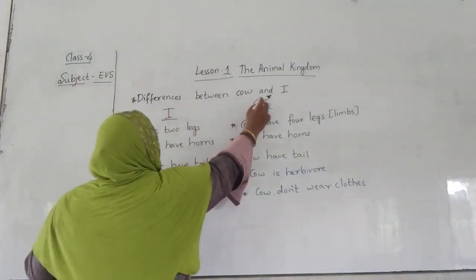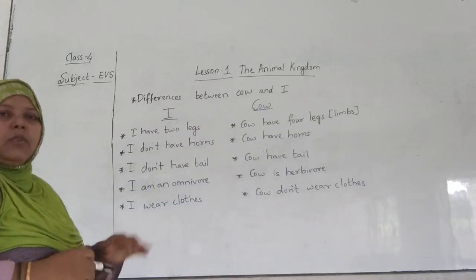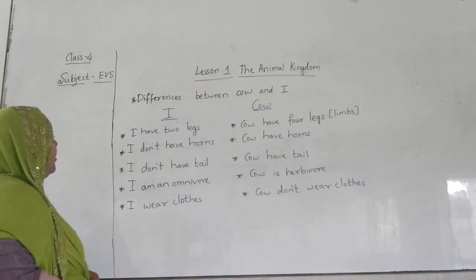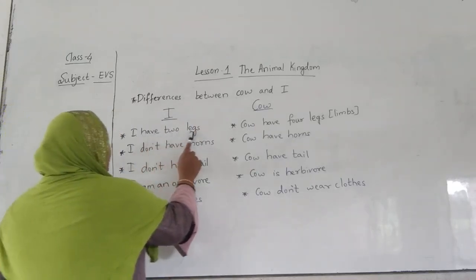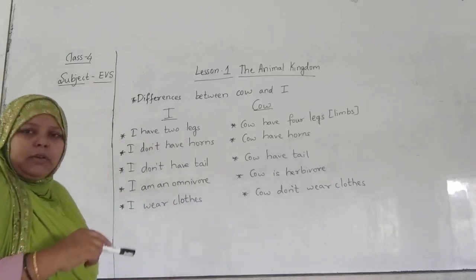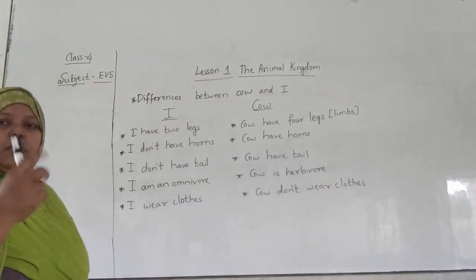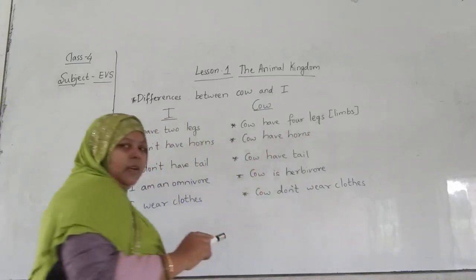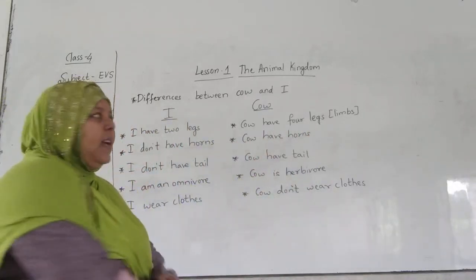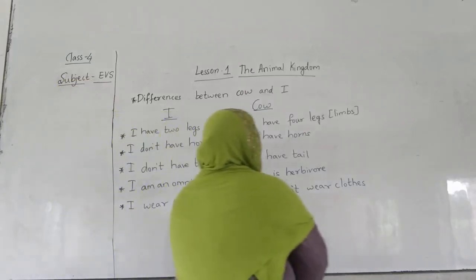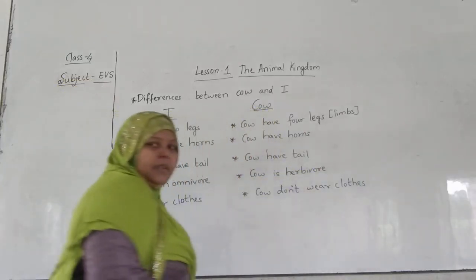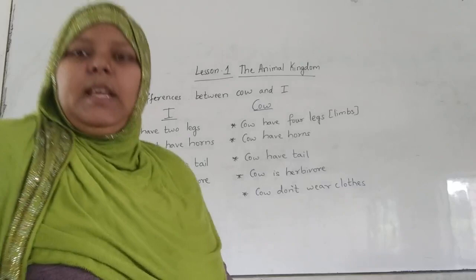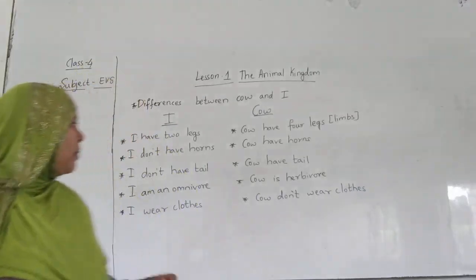Differences between cow and I. So, what are the differences here? I have two legs. We all know that we human beings have two legs. Cow has four legs. And the legs of a cow are known as limbs.